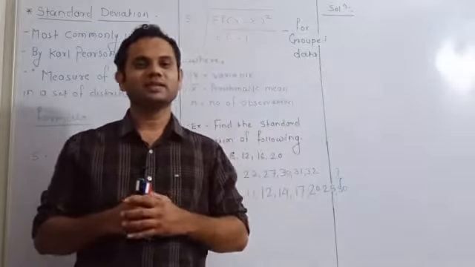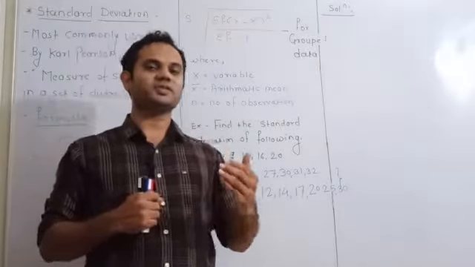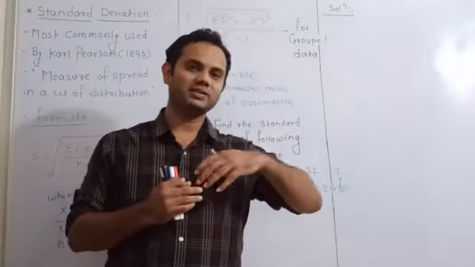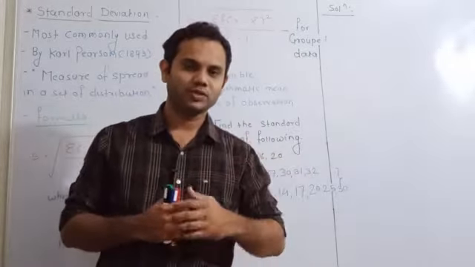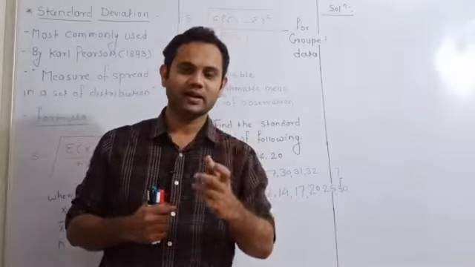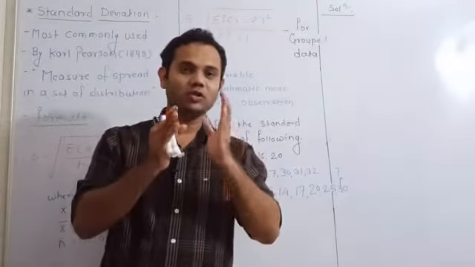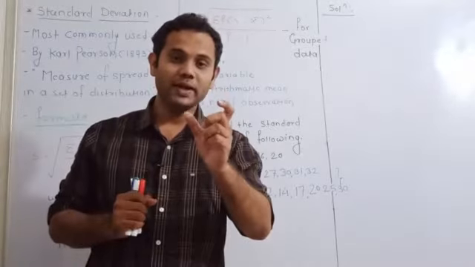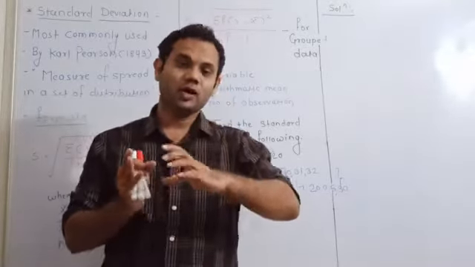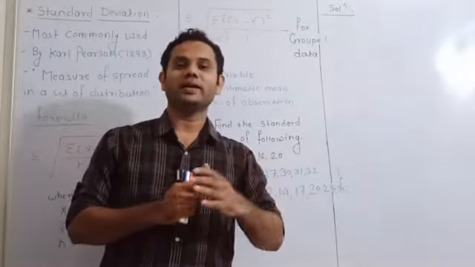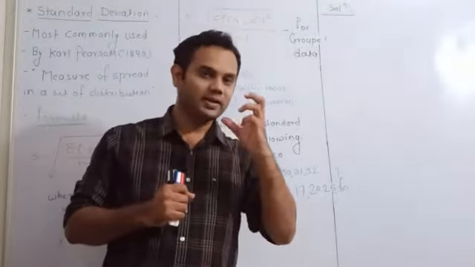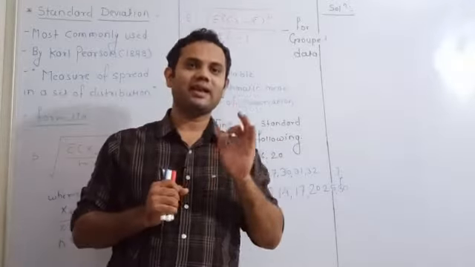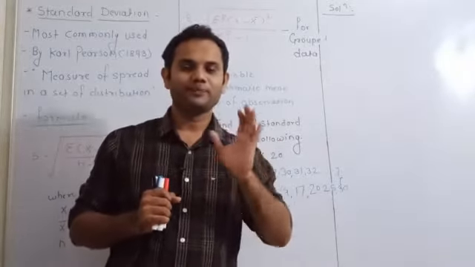But in dispersion, as its name suggests, it is to spread or to scatter. How the individual observations are scattered from its mean or central value is calculated, and hence it takes into consideration each and every observation.